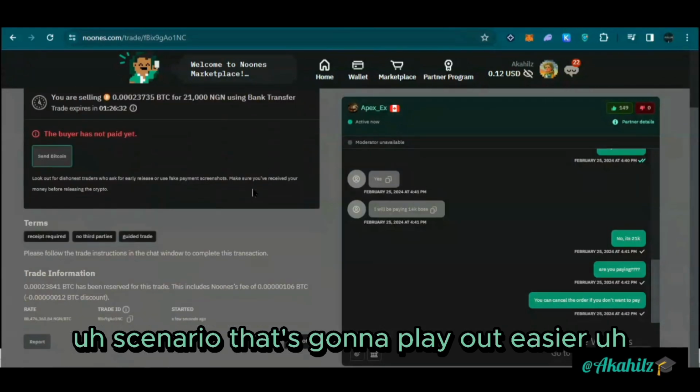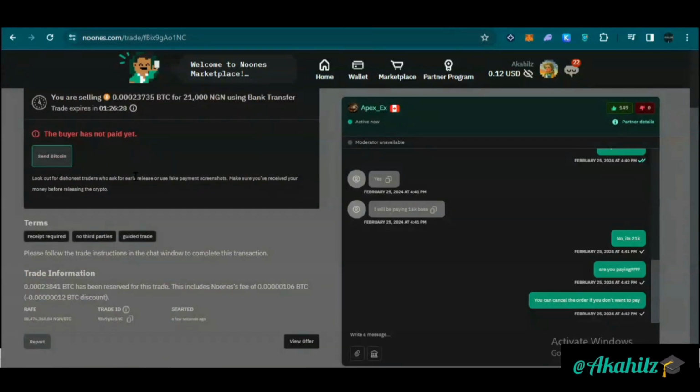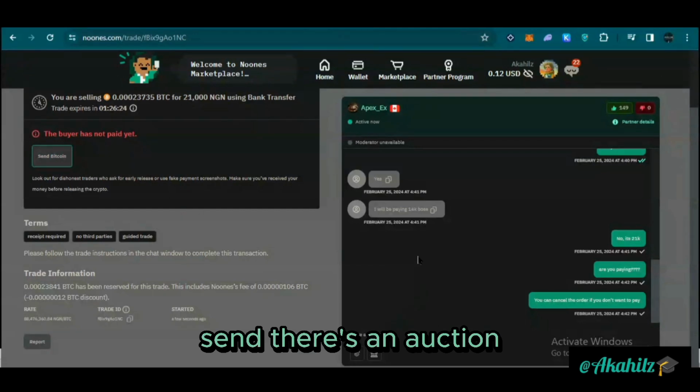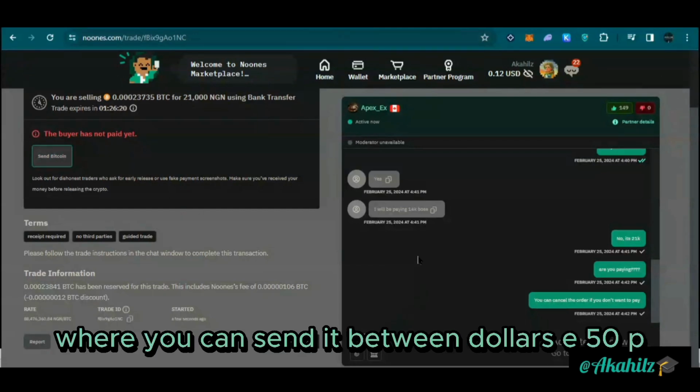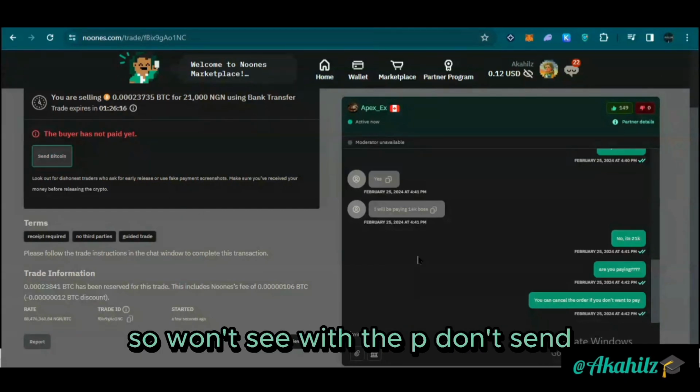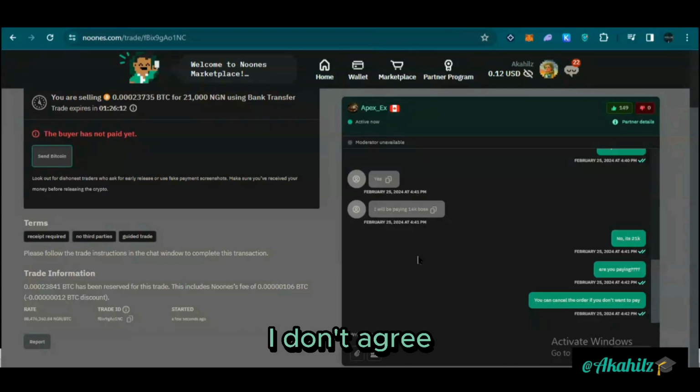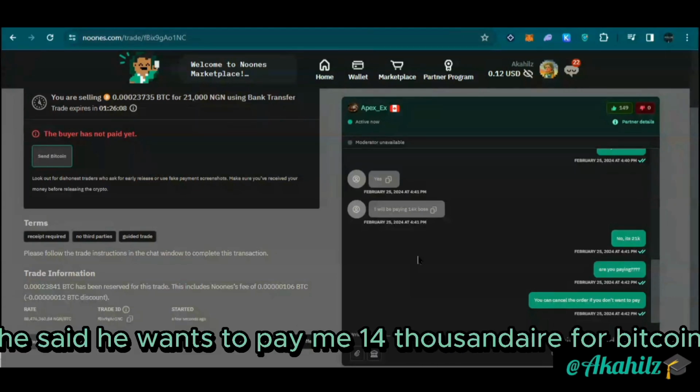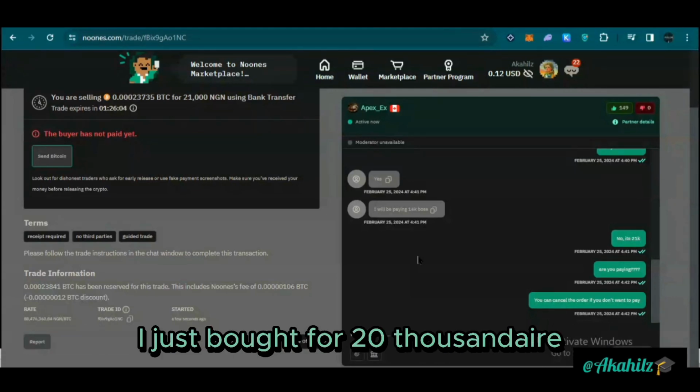It says here there's an option where you can send the Bitcoin. That's if they pay. So until they pay, don't send and don't agree. He said he wants to pay me 14,000 naira for Bitcoin I just bought for 20,000 naira.